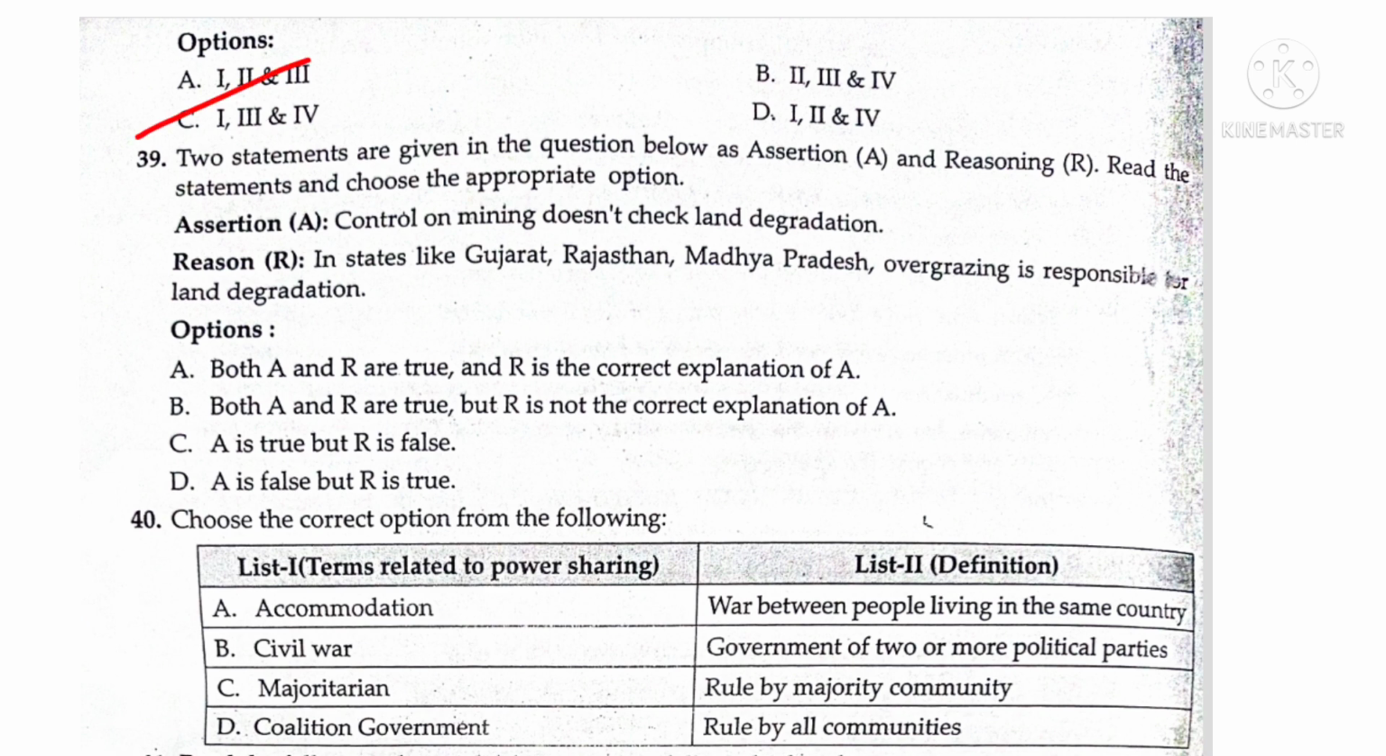39th one. Two statements are given in the question below as assertion A and reason R. Read the statements and choose the appropriate option. Assertion: control on mining does not check land degradation. Reason: in states like Gujarat, Rajasthan, Madhya Pradesh, overgrazing is responsible for land degradation. So here A is false and R is true. So answer is C. 40th question. Choose the correct option from the following. List 1, terms related to power sharing. List 2, definition. So answer is C here, majoritarian, ruled by majority community.